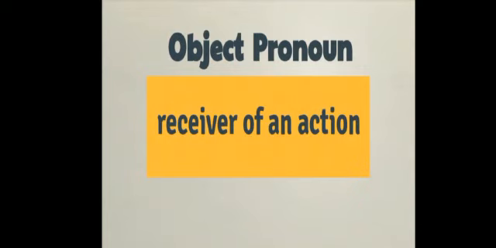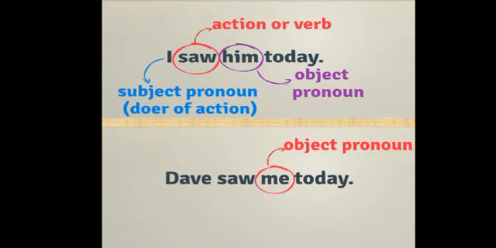An object pronoun is the receiver of an action. An object pronoun is used to talk about the person or thing that receives the action. For example, I saw him today. Dave saw me today. Here, children, him and me are object pronouns.